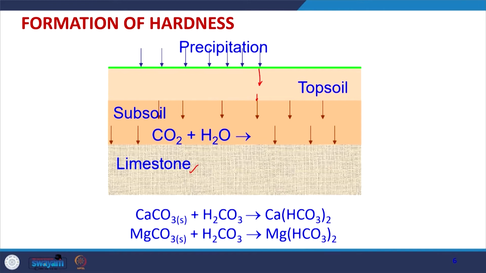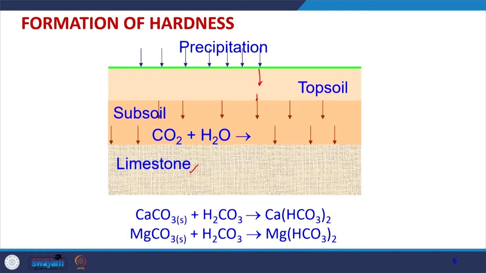Now, how does hardness get into the water? During normal conditions in the soil, we have topsoil, subsoil and limestone at the bottom. Whenever there is rain or precipitation, it will percolate through the topsoil and into the subsoil, where CO2 is present, which may have also percolated during the period when there was no rain. This CO2 will combine with H2O.